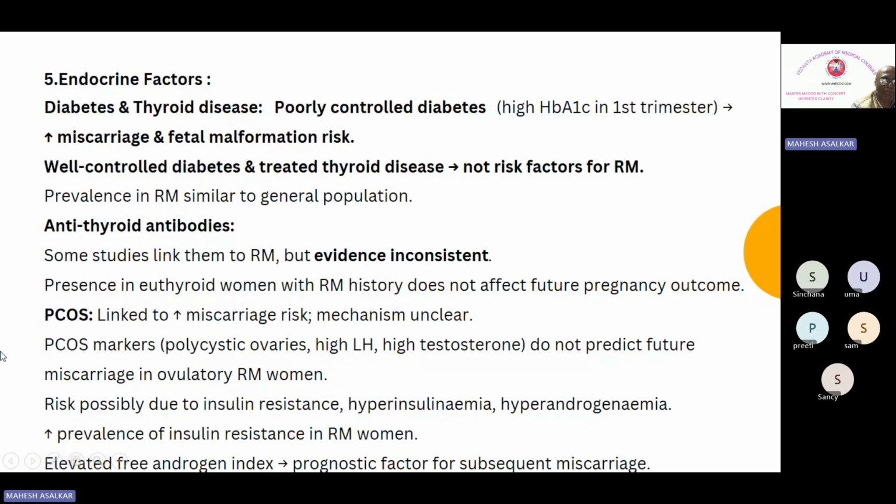Then PCOS is linked to increased miscarriage risk, but the mechanism is not clear. Various markers like polycystic ovaries, high LH, high testosterone do not predict a future miscarriage in ovulatory recurrent miscarriage women. The risk is possibly due to insulin resistance, hyperinsulinemia, hyperandrogenemia, and increased prevalence of insulin resistance in recurrent miscarriage women. Elevated free androgen index is a poor prognostic factor for subsequent miscarriages.